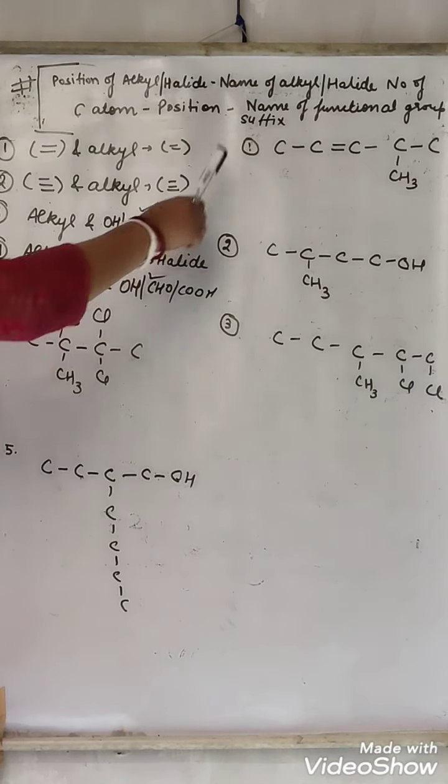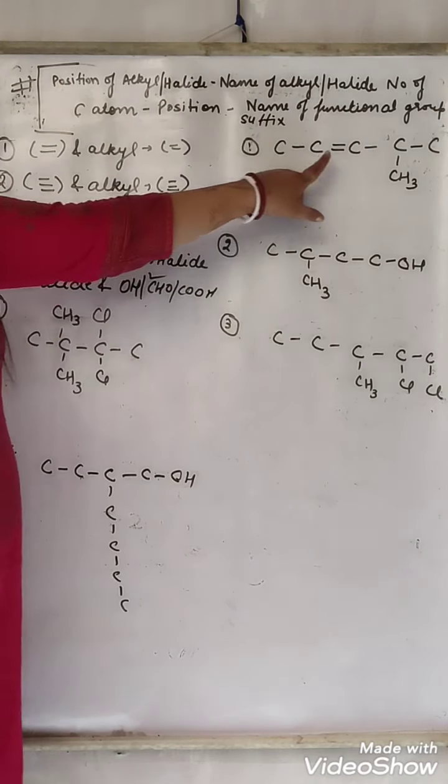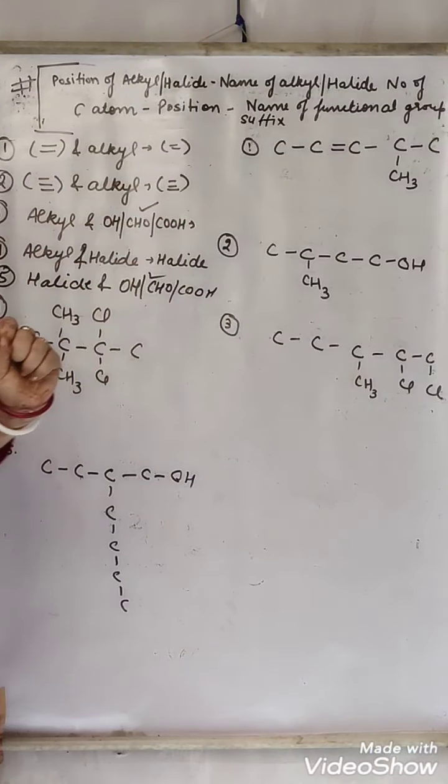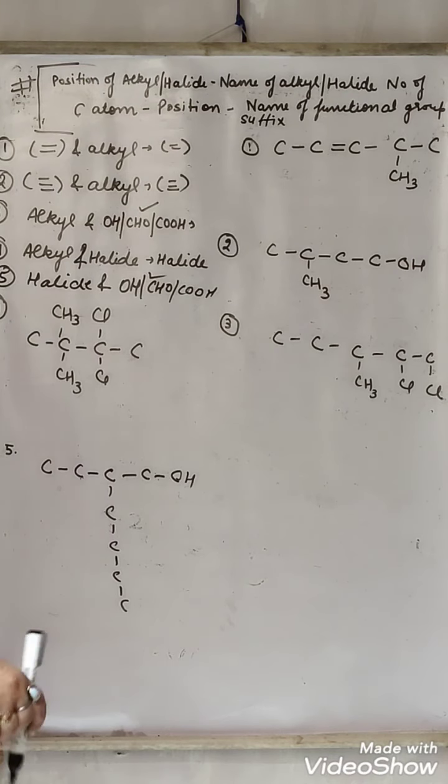Now see an example. First one, a double bond is also there and an alkyl is also there. Then what is the preference? Double bond. So numbering will be started from where the double bond gets the lowest number. Writing the number over the compound is compulsory, otherwise you will get 0 in your exams. So the double bond should get the lowest possible number.